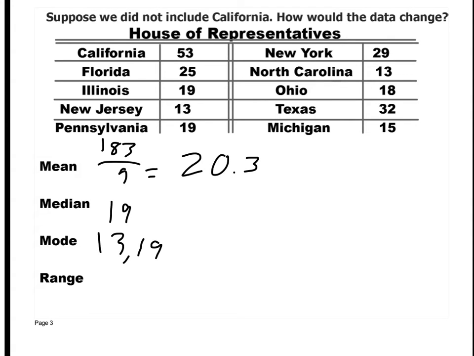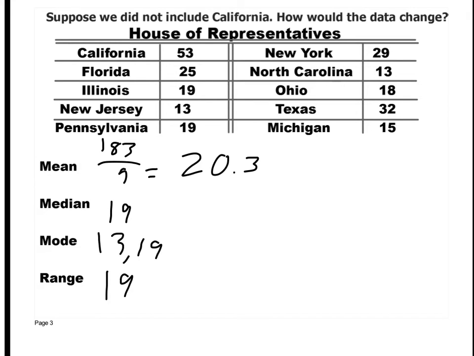What about your range? What happens to your range? Goes down. Okay, it would change drastically. 53 is your highest, but if you get rid of it, now 32 is your highest. 32 minus 13 is 19. It was 40. All right, so you can see what happens when you don't include California.